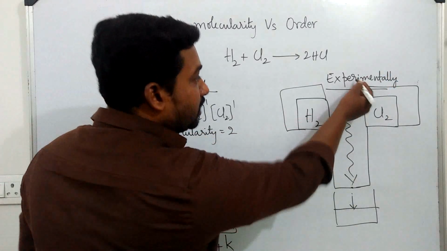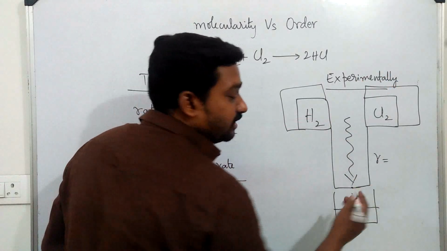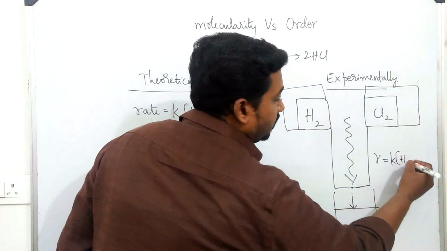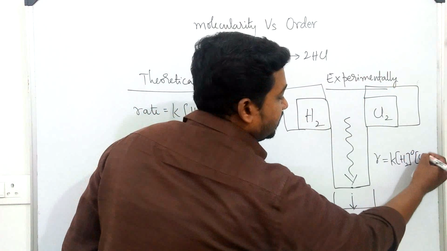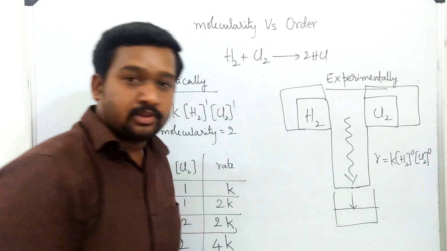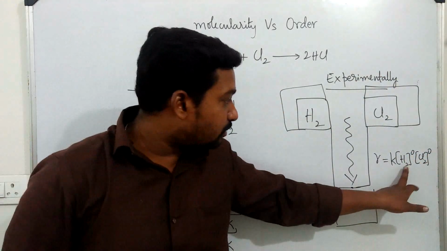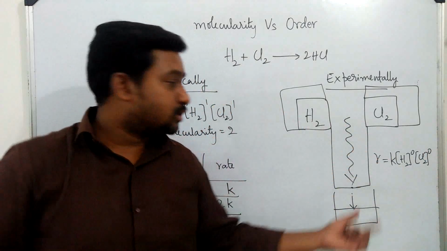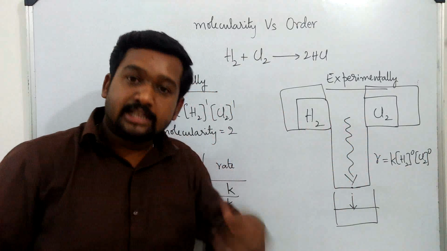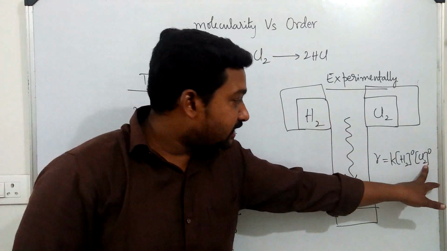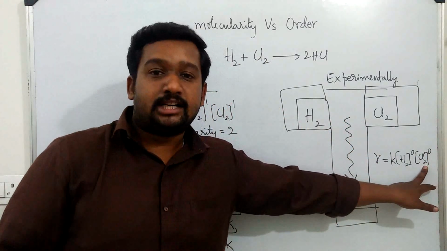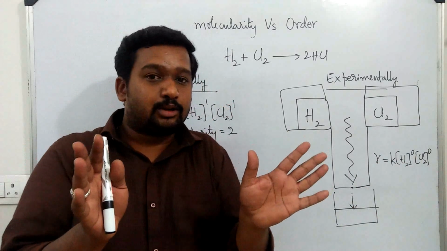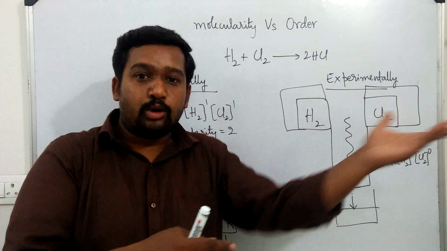So experimentally, I may write a rate equation in a new manner, that is R is equal to K into H2 power 0 Cl2 power 0. Why 0? Because on doubling the concentration of H2, I did not get any change in rate. So rate is not depending on H2, power 0. Rate is not even depending on Cl2. So Cl2 power 0.